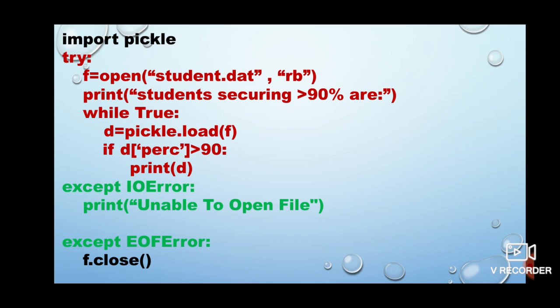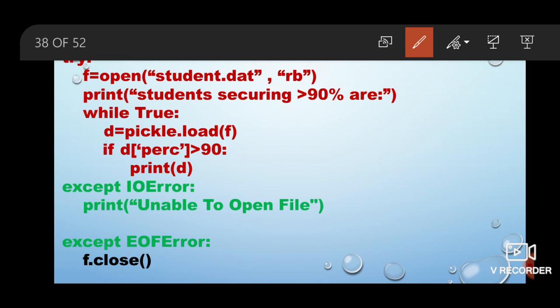So what I am doing in the code, see, first of all, imported and opened the file in the read mode, right, and my file handle is F. Now I am printing this statement so that my end user may come to know that the records which will be displayed are only those records which have percentage greater than 90%. And then I am running the loop, an infinite loop, and this loop will keep on running.